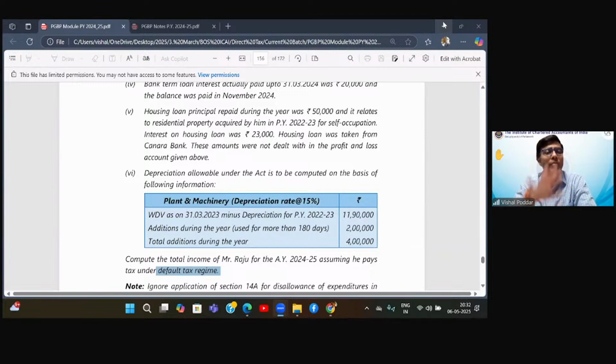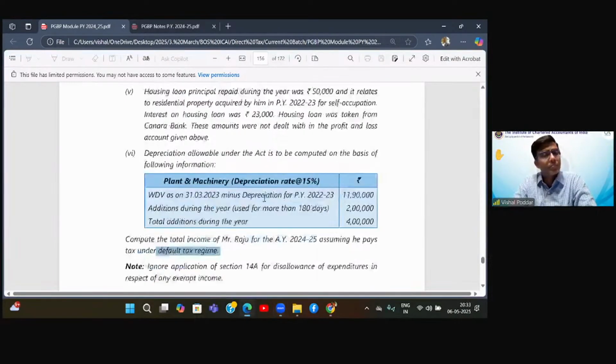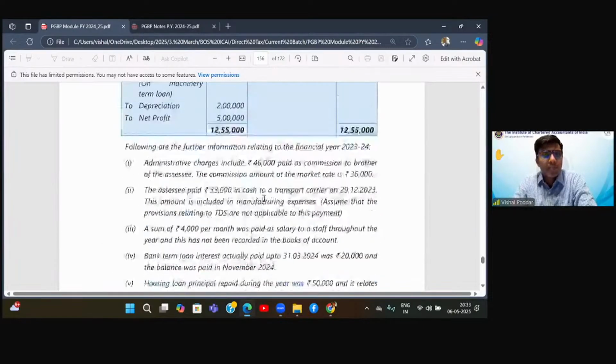In short, your HP income or loss will be zero, because under the default regime, if your house property is self-occupied, there is no deduction for interest. So again, for clause 5, we will simply write a note that since we are in the default regime, there will be no deduction for this interest. That's it. That is the end.